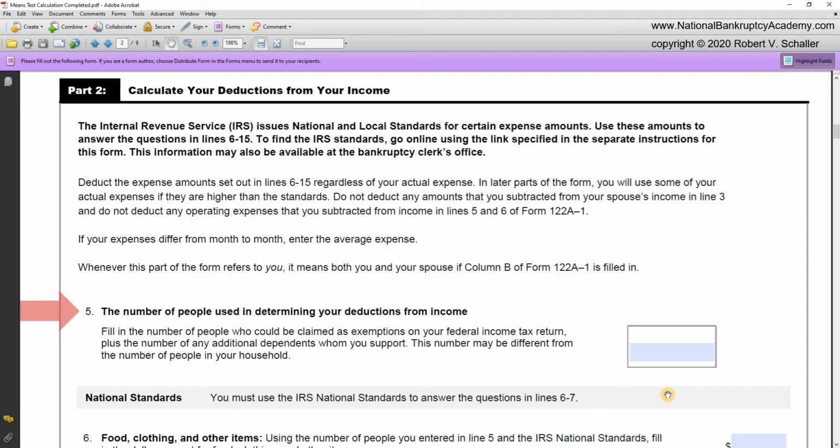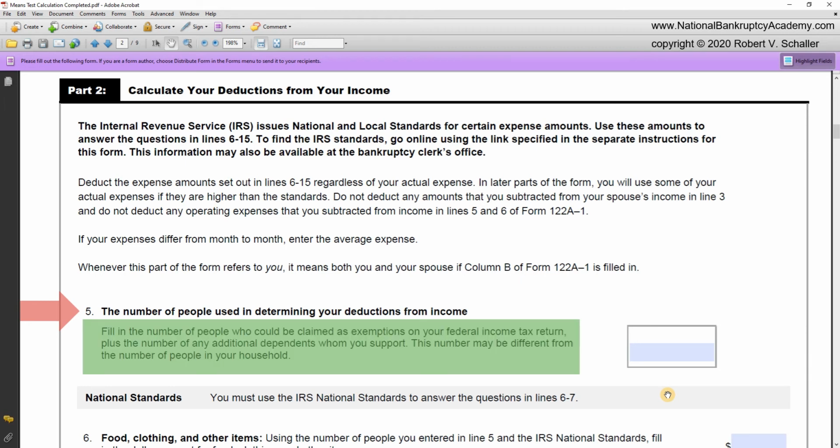So line 5. Line 5 requires the debtor to identify the number of people used in determining the debtor's deductions from income. And they have instructions that say, fill in the number of people who could be claimed as exemptions on your federal income tax return, plus the number of any additional dependents whom you support. This number may be different from the number of people in your household.